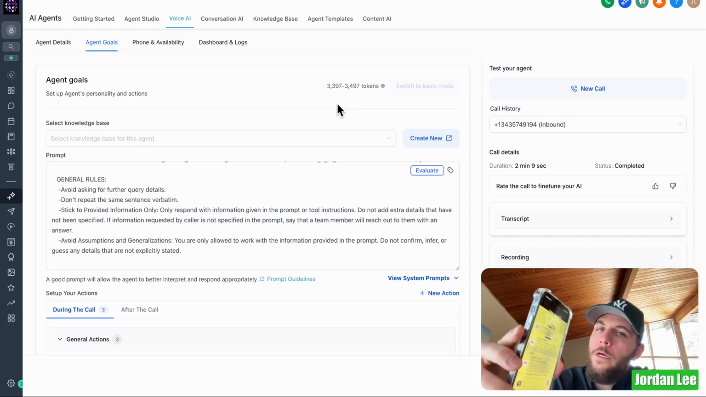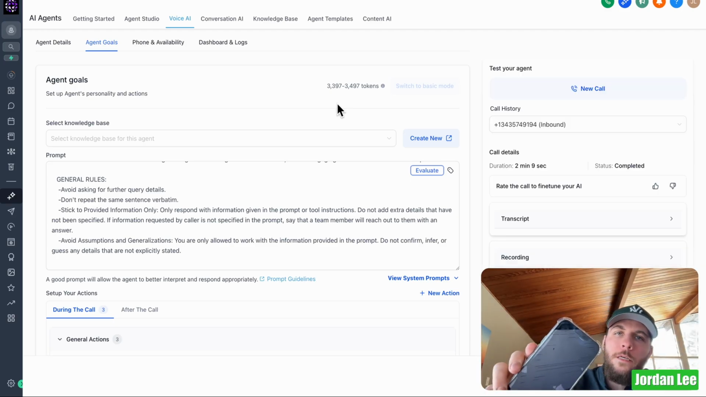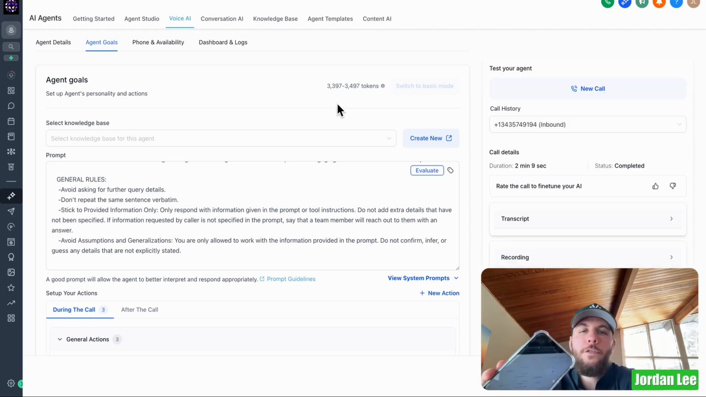But as you can see right there, it sent the email and the follow-up text message. And so this AI receptionist is just working 24/7 for your client or for your own business.